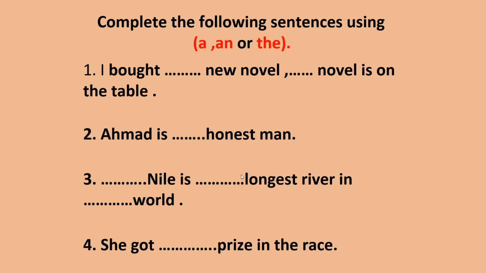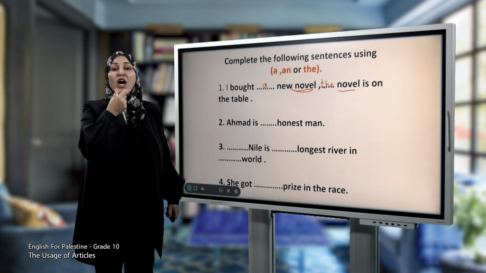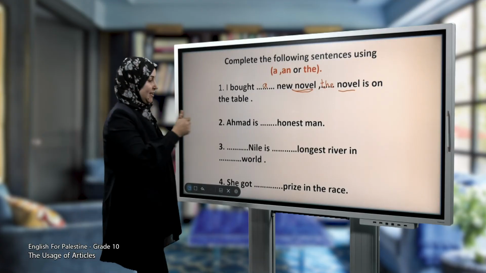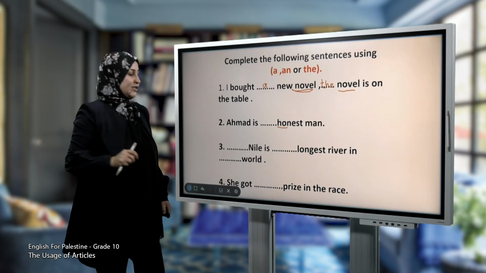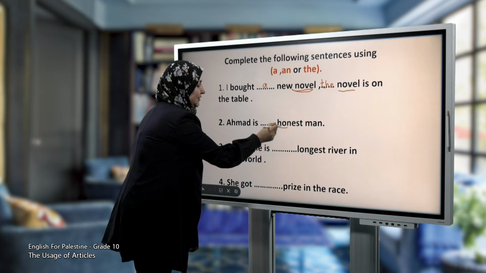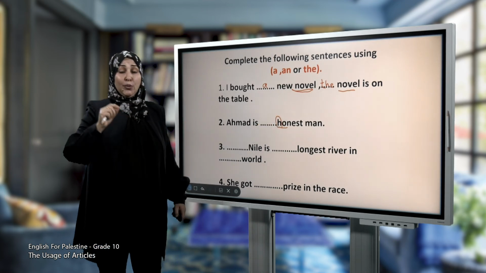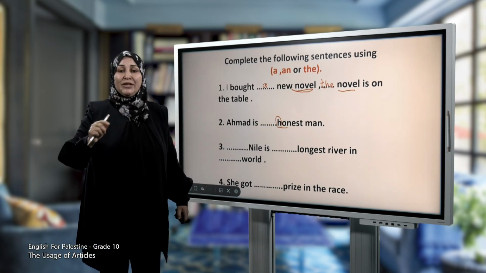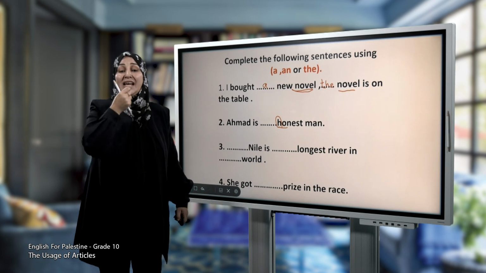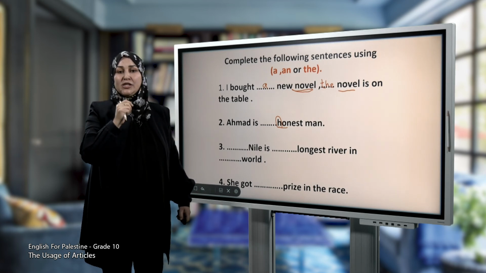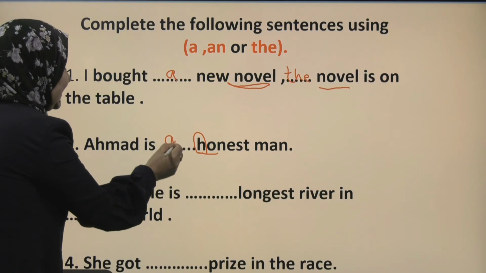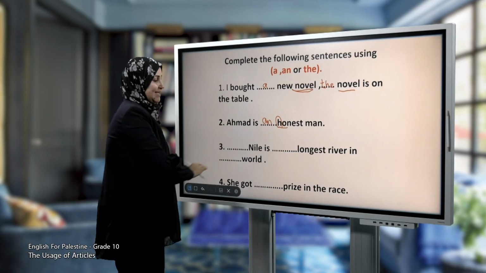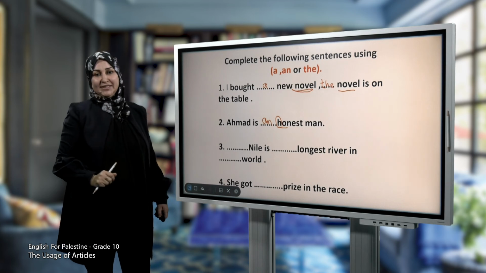Number 2. Ahmed is honest man. Ahmed is honest. The word honest here begins with a consonant letter, but when we pronounce it, we notice that we pronounce a vowel sound. So, honest. Here we use an. Ahmed is an honest man.